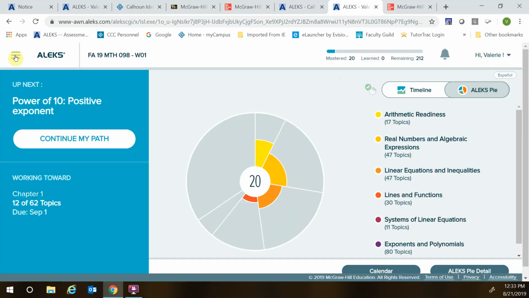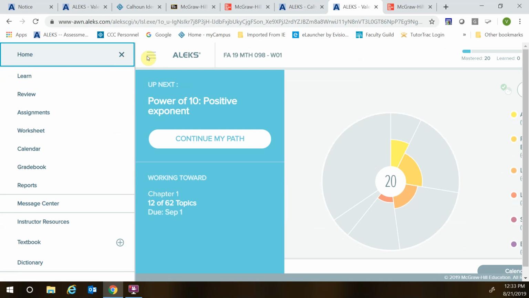The home page is back to our Continue My Path. Here are some other things when I clicked on these 3 lines right here, and it pulled up this menu. You can review. I don't do a lot of review things. I create reviews for you. So review is not real helpful to you. Assignments, when we have assignments due, such as the sample test and the chapter quizzes that you take at home, they'll be under assignments.